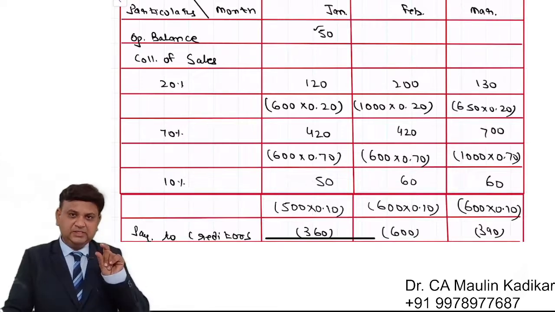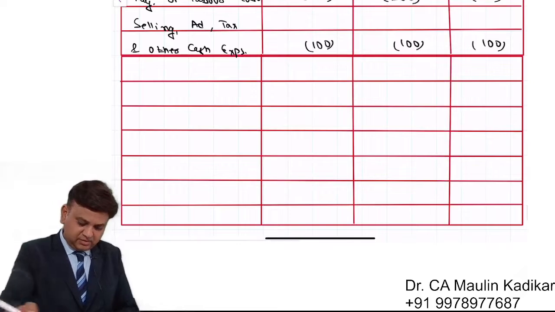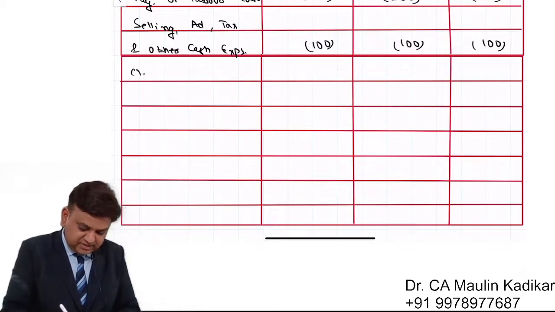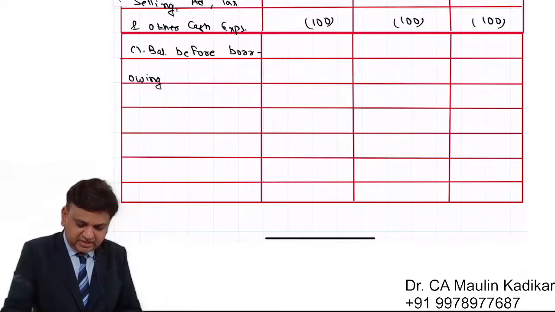Opening balance plus received minus payment, that is the closing balance before borrowing/repayment adjustment.